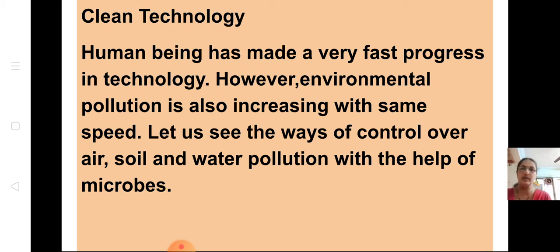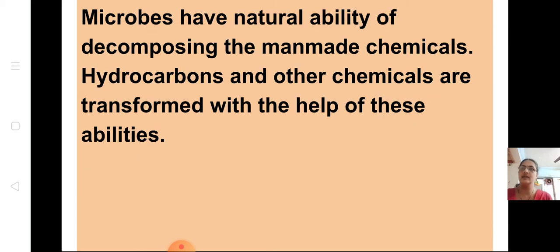We saw about the landfill site, we saw about sewage treatment. In this we are going to see how to control air, water and soil pollution with the help of microbes. Okay. Now let us see a little bit. Microbes have the natural ability of decomposing man-made chemicals.